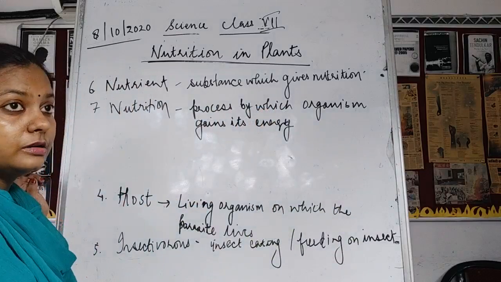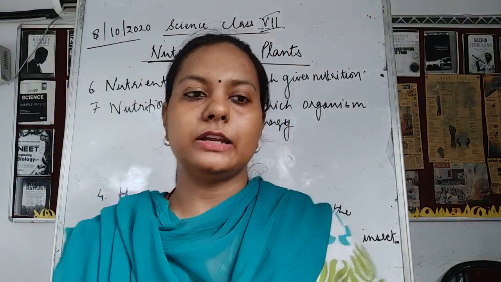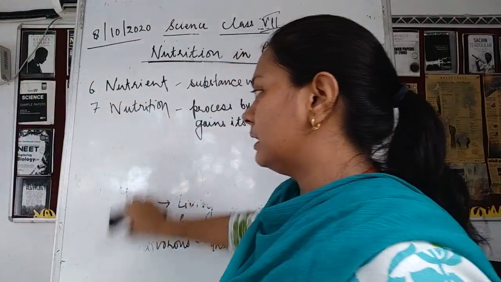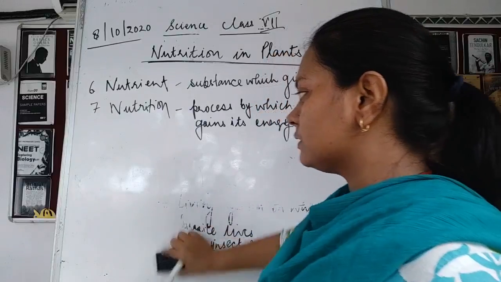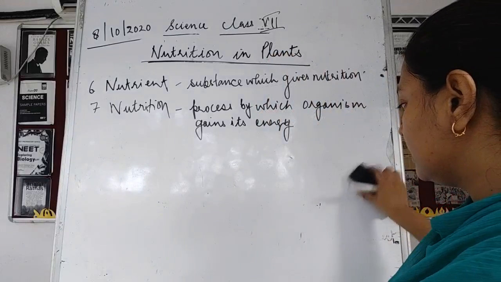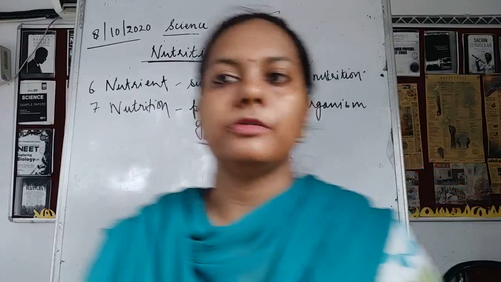Uptake of the food, breaking down of the food, gaining of the energy, distribution of the energy. ये सारे processes कहाँ आ जाते हैं? Nutrition के अंडर में. So nutrition is a complete process of energy breakdown, synthesis of the energy from the complex food material, that is the food. Okay, so this is what is about the nutrition.